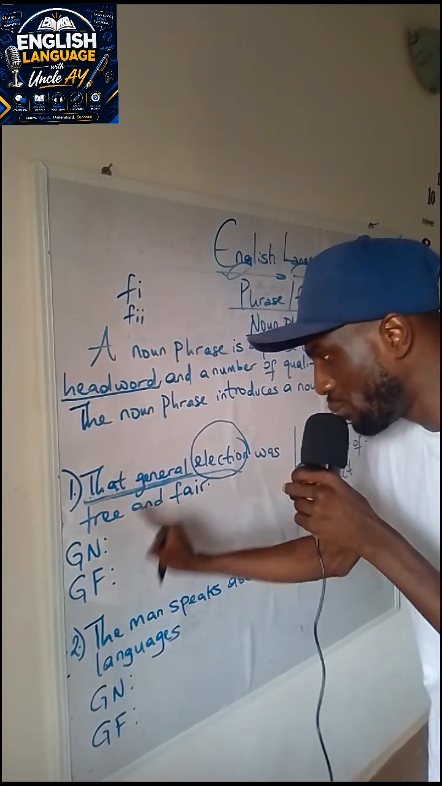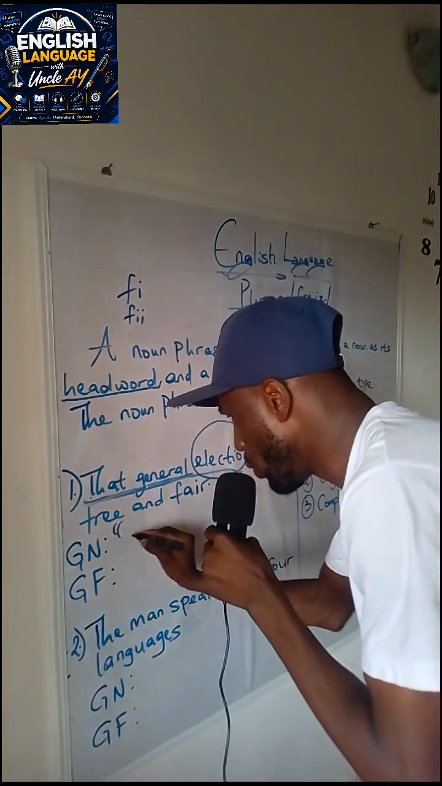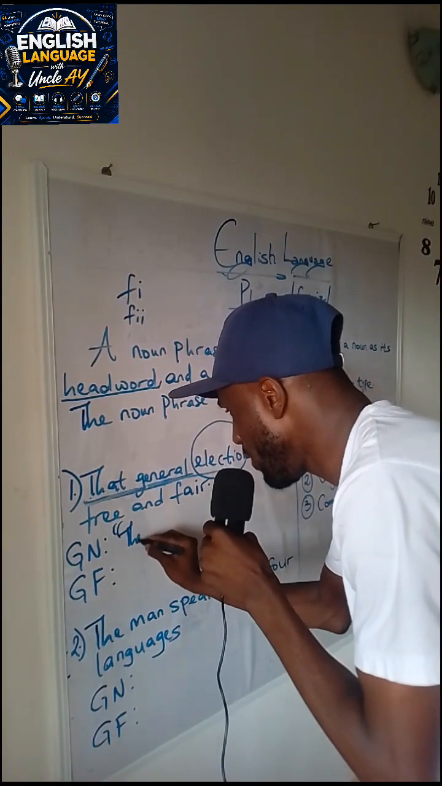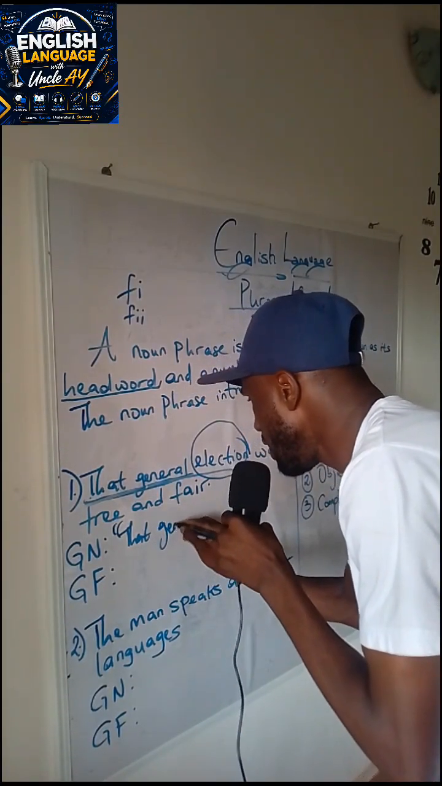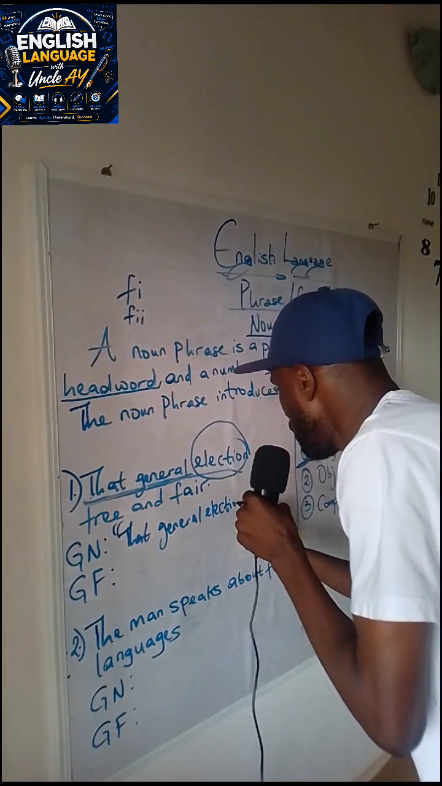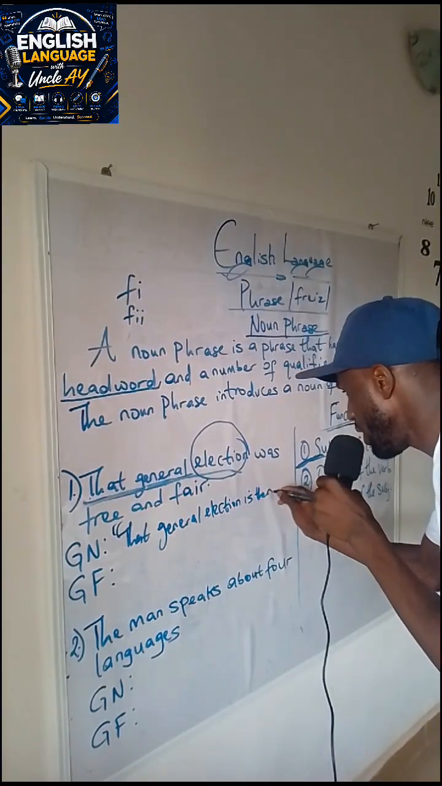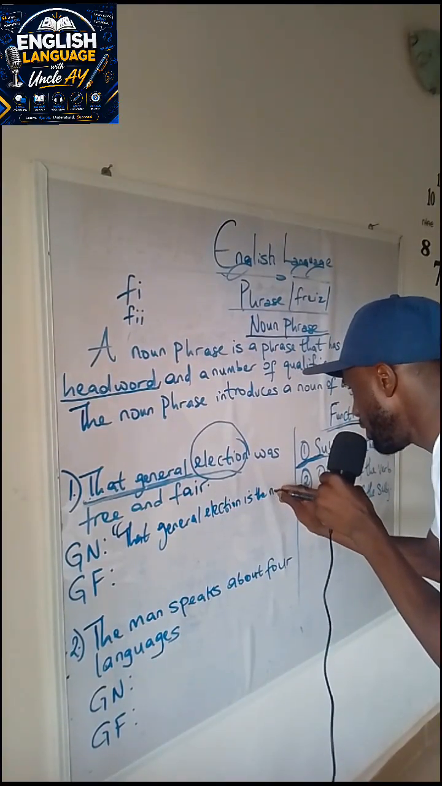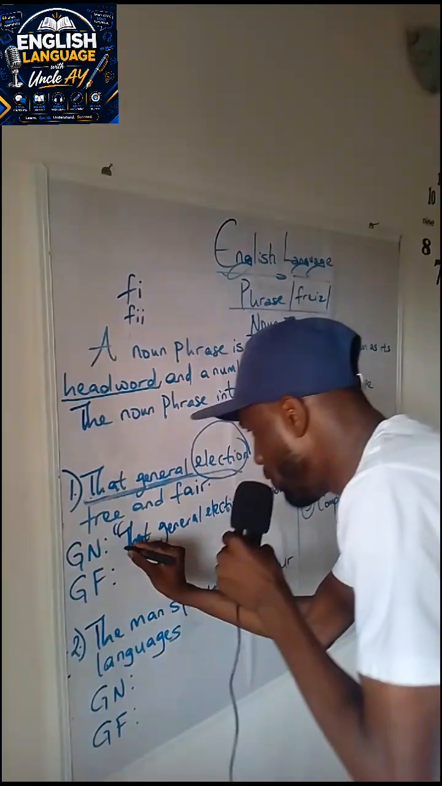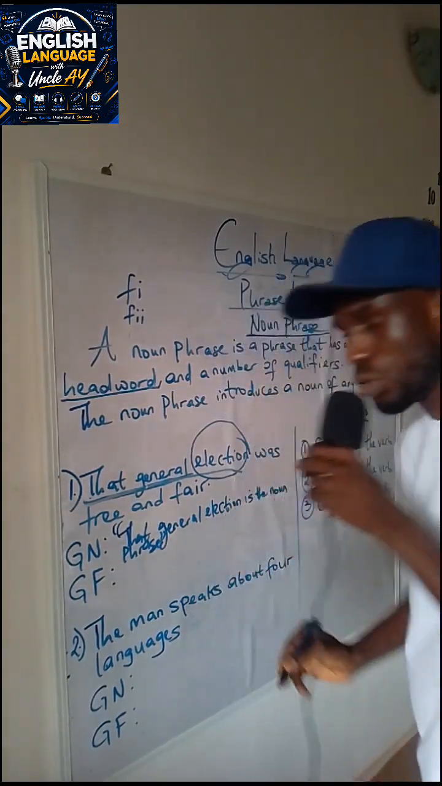So first of all, let's put this as a grammatical name. How do we write that? You open quotation and then you write it this way: "that general election is the noun phrase." End of quote. And there's a full stop.